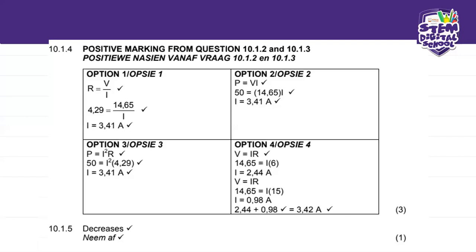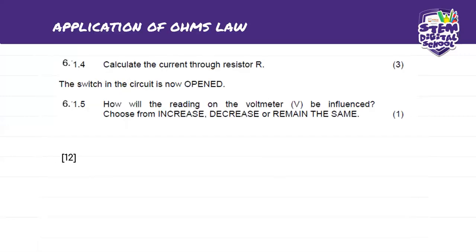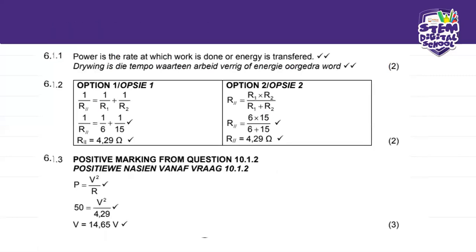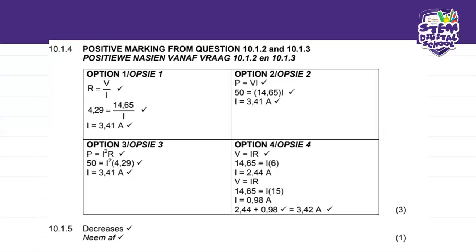Okay. So now they say the switch in the circuit is now open. On 6.1.5, they want to know how the reading on the voltmeter will be influenced. Choose increase, decrease, or remain the same. It will decrease. So basically, the voltage will decrease.